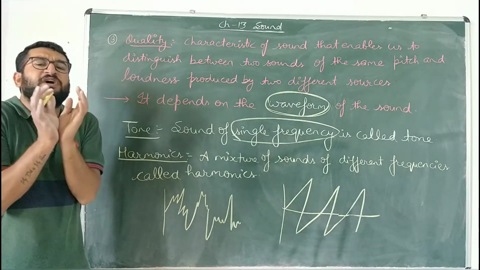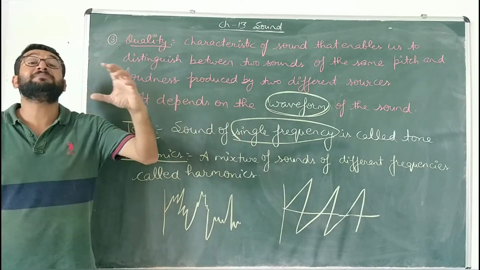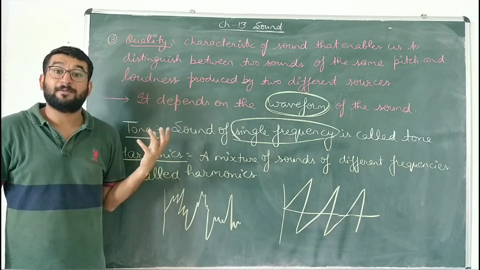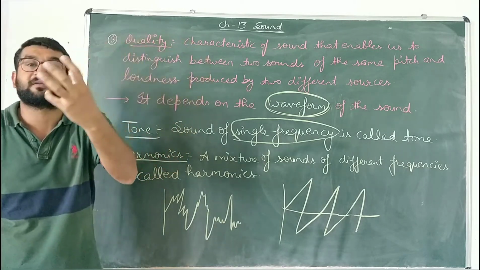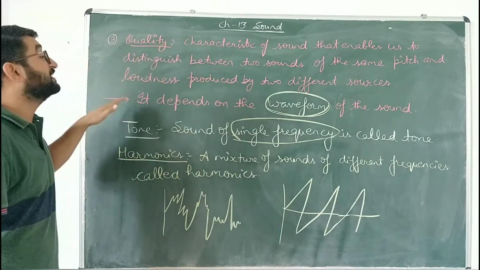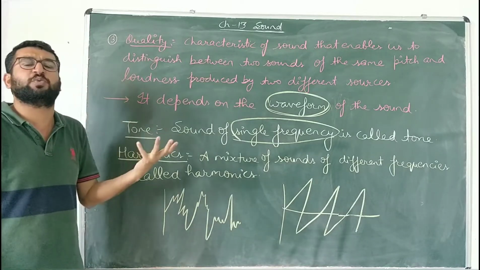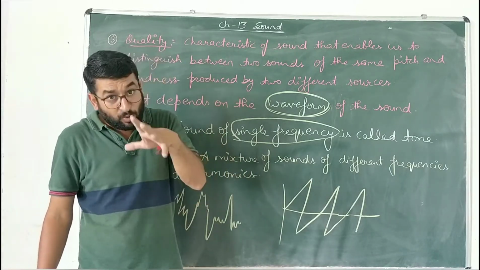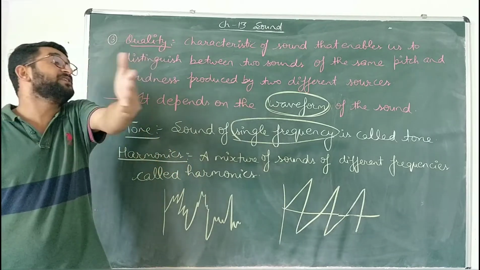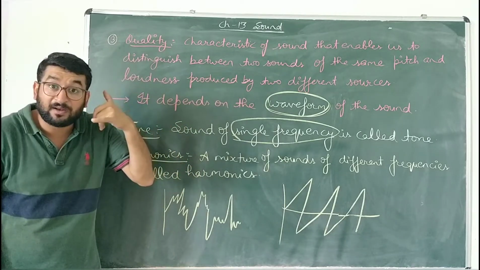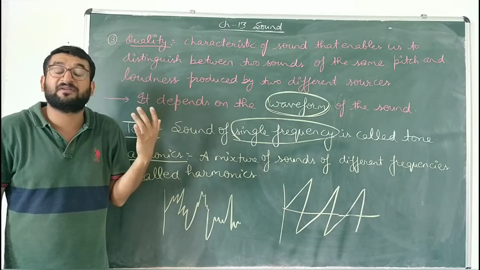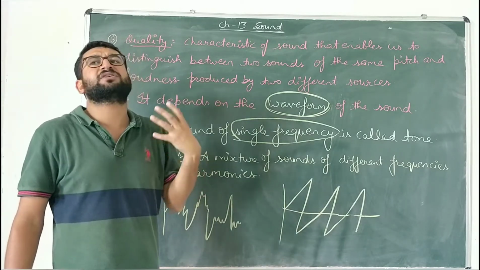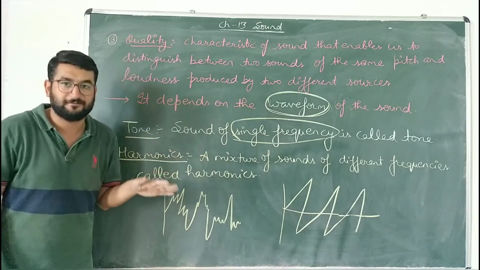You must have observed, bache, in your life that your family members have different voices, but you easily distinguish their voices from each other. Why? Because the quality of sound produced by each individual is different. So by that quality, you easily identify them. Even on the phone, you can easily recognize the voice of your father or your mother. Why? Because the quality of their sound is different.